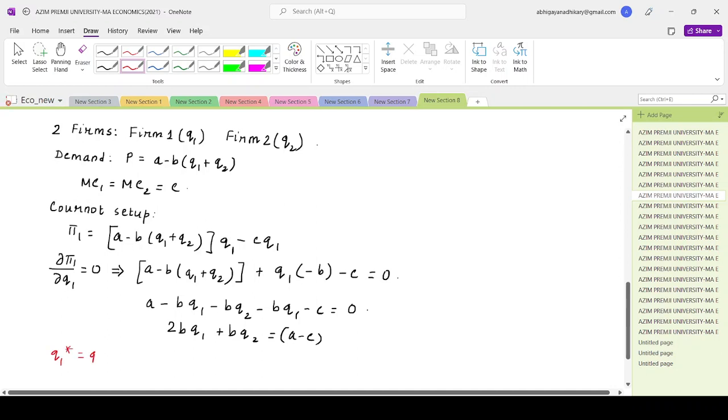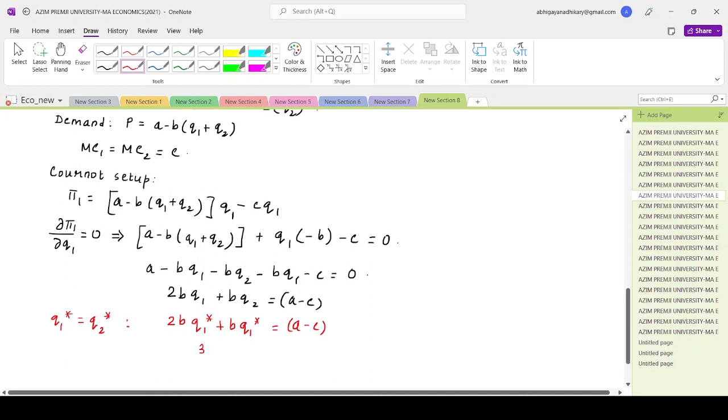So Q1 star will be equal to Q2 star. That means 2B Q1 star plus B times Q1 star is equal to A minus C. So 3 times B Q1 star is equal to A minus C. That means Q1 star, the optimal level, is equal to A minus C by 3B, which is the same as Q2 star.